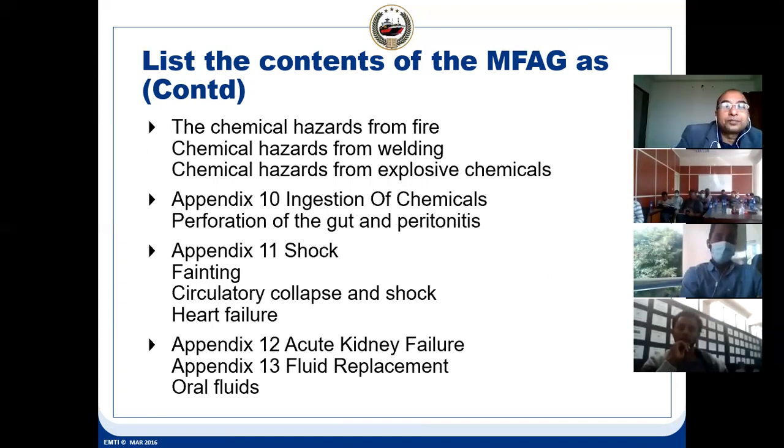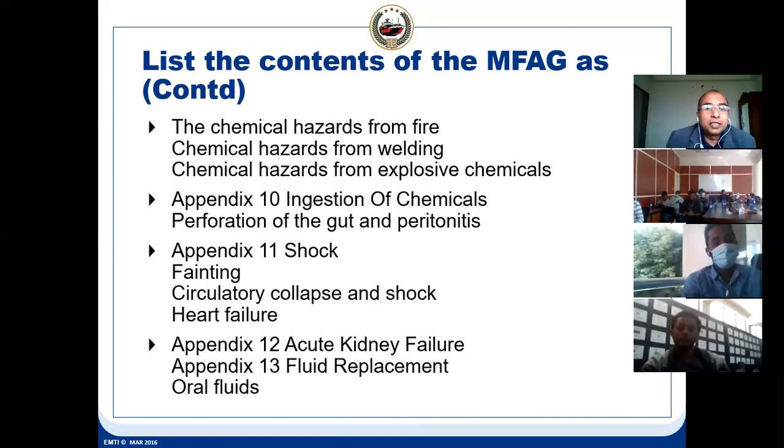The chemical hazard from welding. Welding also produces gases, toxic means harmful gases. So it can be because of the welding or exposure to the chemical. Suppose the person has entered into the tank and he was cleaning and there were fumes, then also it can happen.